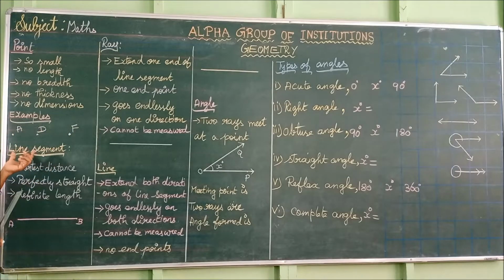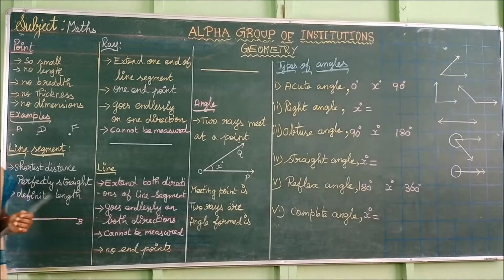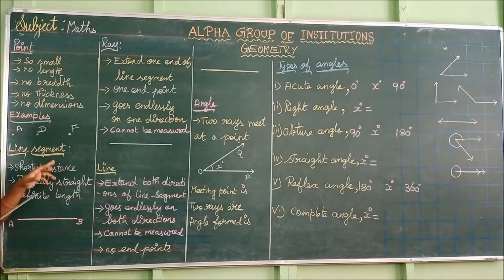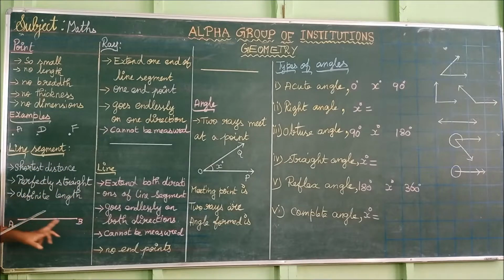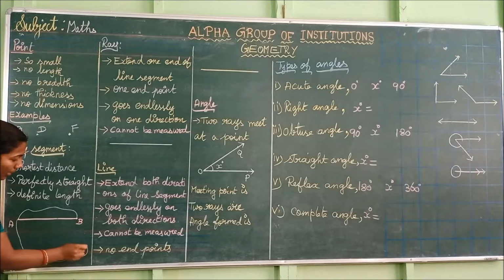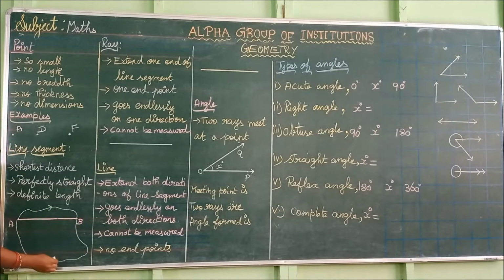Next we are going to see line segment. What is meant by line segment? A line segment is the shortest, straight distance between any 2 points. See here, we have taken 2 points, A and B. We can join the points A and B in many ways. We can also join these points A and B this way, and also like this. But among these 3 ways, the short and straight distance between A and B is said to be the line segment.